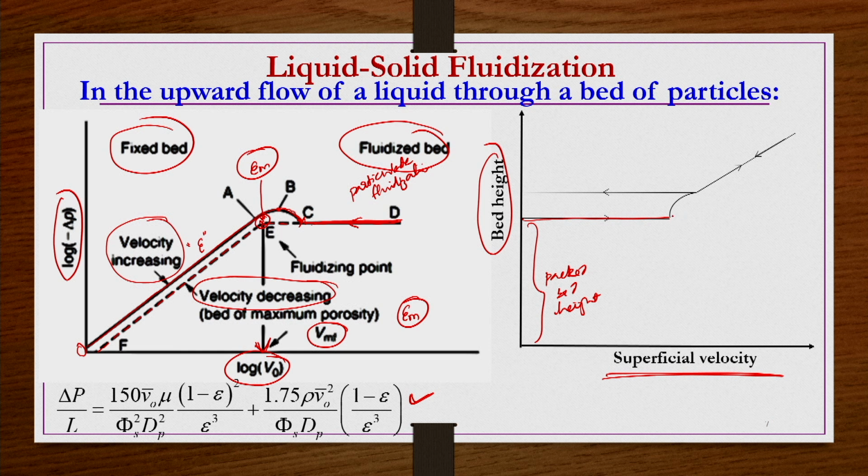But after a certain velocity, the curve takes a path like this, because this is where the expansion of the bed takes place, and the buoyant weight of the bed is balanced by the overall resistance offered by all the particles. After this point, if you further increase the velocity, the bed height is going to increase like this.